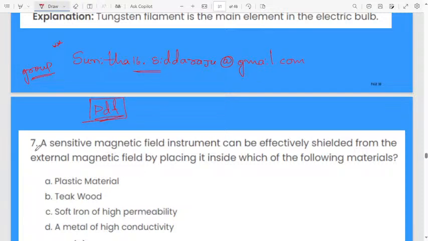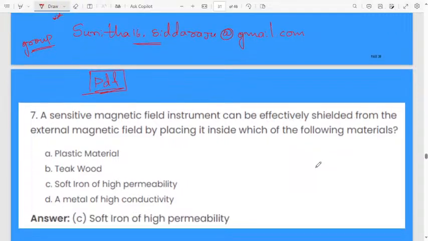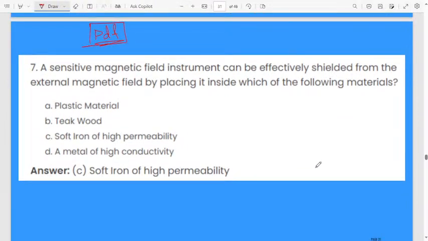Okay, next question. A sensitive magnetic field instrument can be effectively shielded from the external magnetic field by placing it inside which of the following materials? First option, plastic material. Second, teak wood. Third one, soft iron of high permeability. Fourth one, a metal of high conductivity. Okay, soft iron of high permeability. This is also based on second PU.